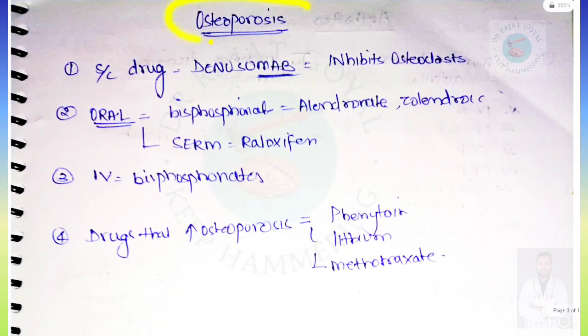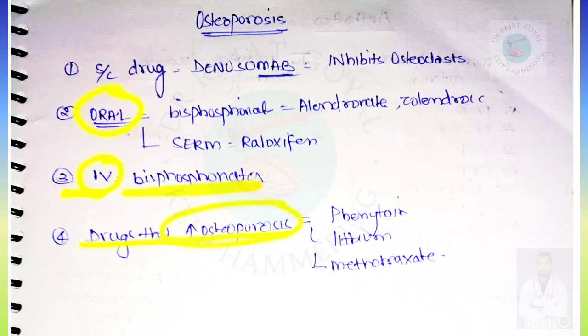Next topic is osteoporosis. We have to remember that the subcutaneous drug for osteoporosis is denosumab, and it inhibits the osteoclast. If oral drugs are given, then bisphosphonates or raloxifene, which is a SERM, can be given. In bisphosphonates, alendronate and zoledronate will be there. Bisphosphonates can be given IV as well as orally.